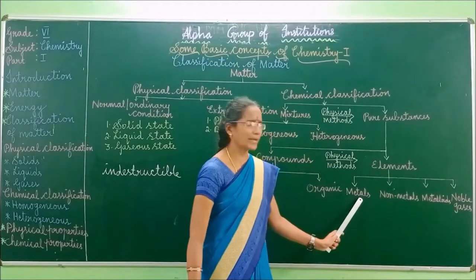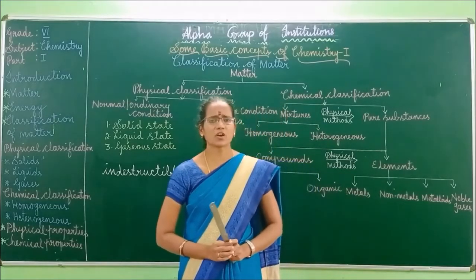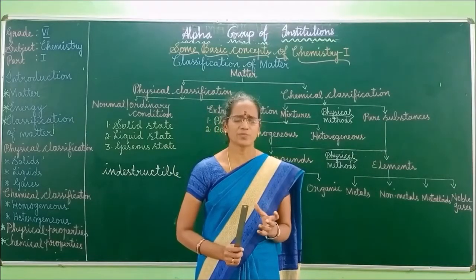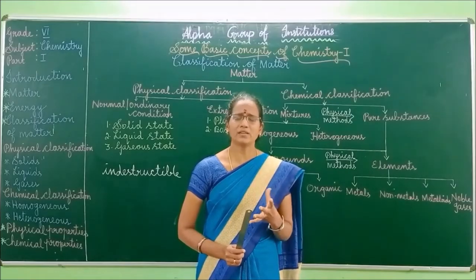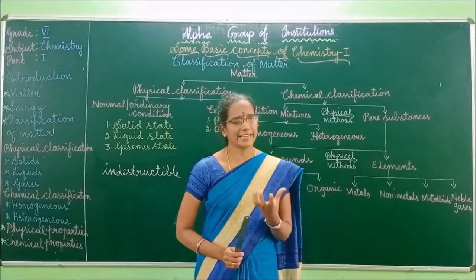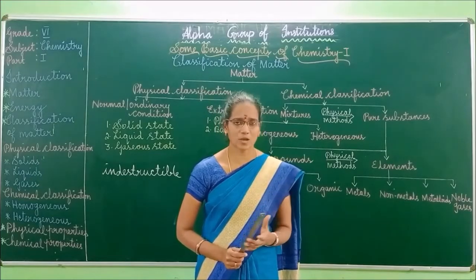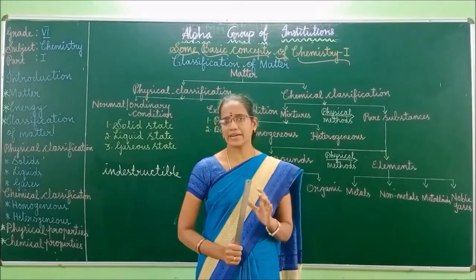What do you mean by metals? Most of the solids are metals. Metals are solid at ordinary conditions.